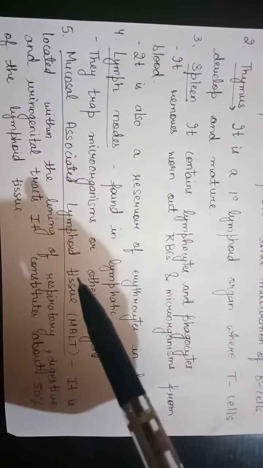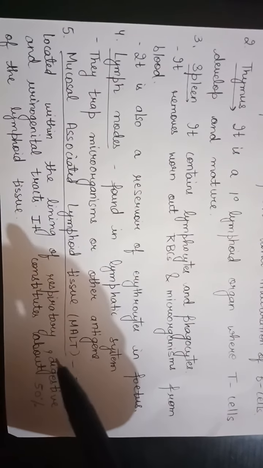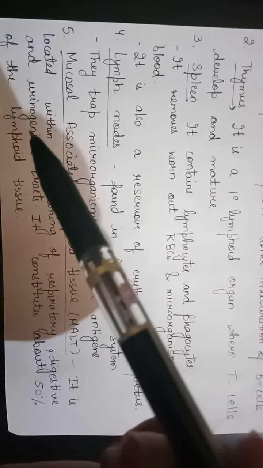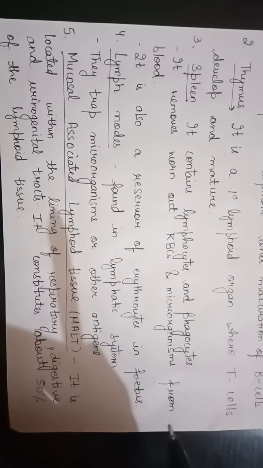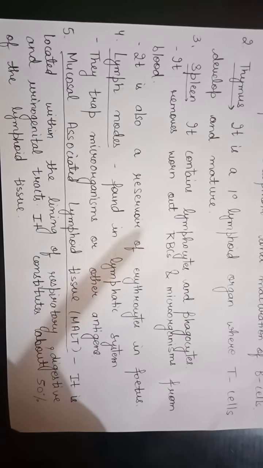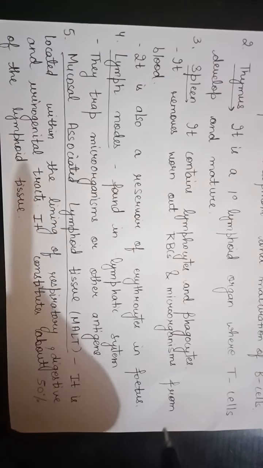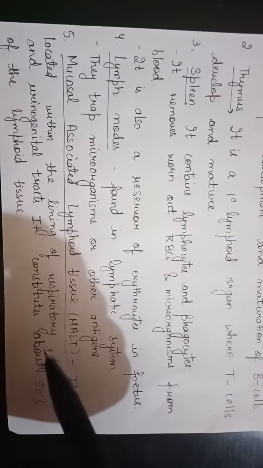So MALT is the lymphoid tissue present in the lining of the respiratory, digestive, excretory and reproductive tracts. In these linings, the lymphocytes interact with the antigen, then show proliferation and clear the antigens or microorganisms present in that region, and this constitutes about 50% of the lymphoid tissue.